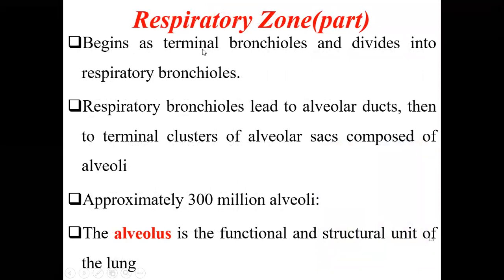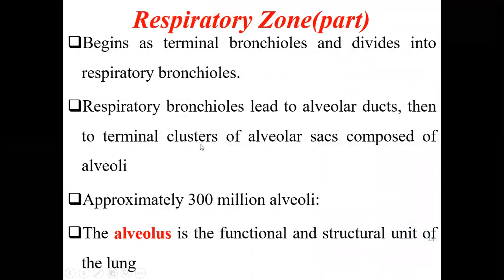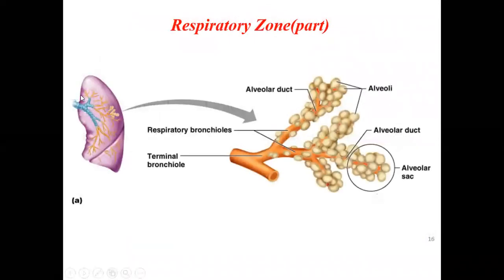It begins as the terminal bronchioles and divides into respiratory bronchioles. Respiration begins here, starting from the respiratory bronchioles. Then the respiratory bronchioles lead to the alveolar ducts and then to terminal clusters of alveolar sacs composed of the alveoli. You see here how it divides: this is the primary bronchi, these are the secondary, and these are the tertiary bronchi.